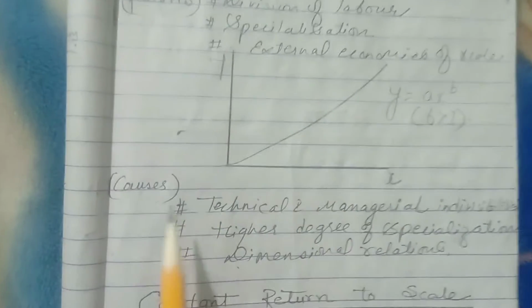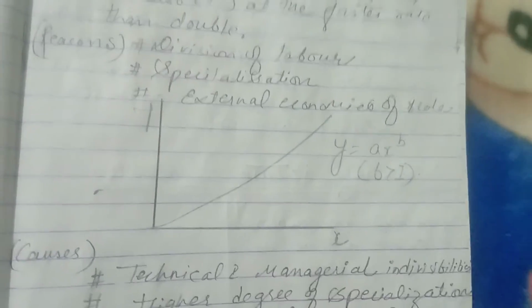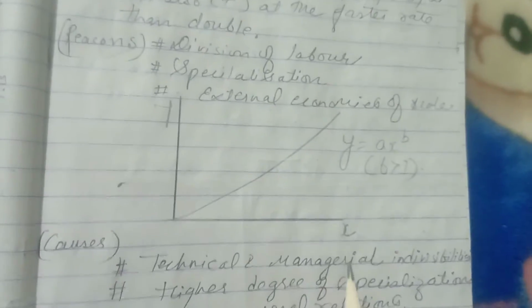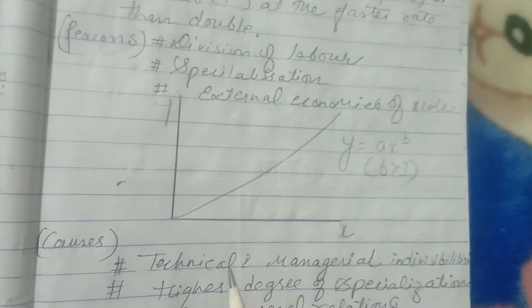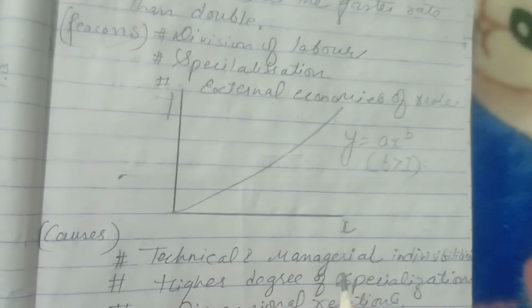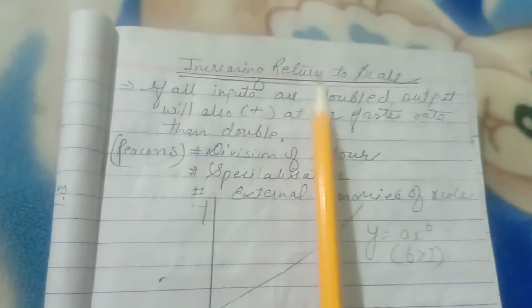Now, what are the causes of increasing return to scale? Technical and managerial indivisibilities. We have given technical support and managerial support, and this always gives increasing return to scale.